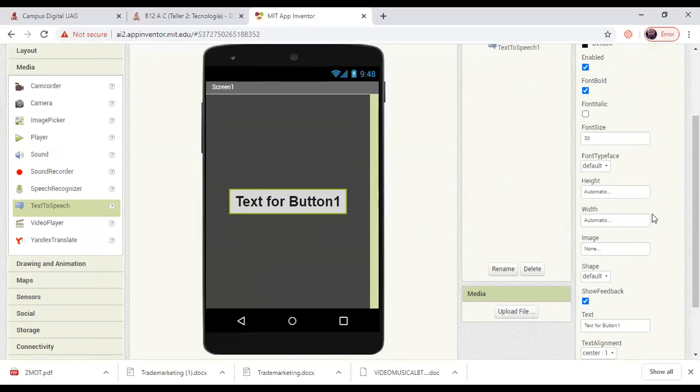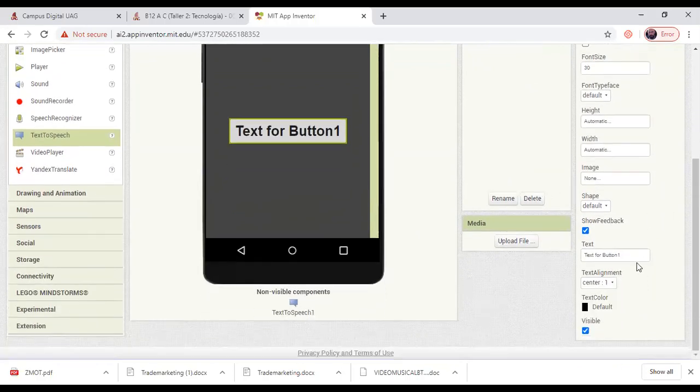And this application is to tap on the button. And after you tap on the button, you will listen to a message from your Android device. So here in the text, I will change the text for Button1 to the text, hello. Hello, everybody.